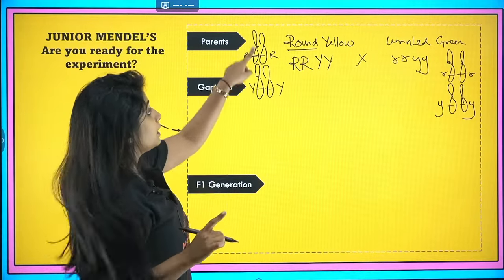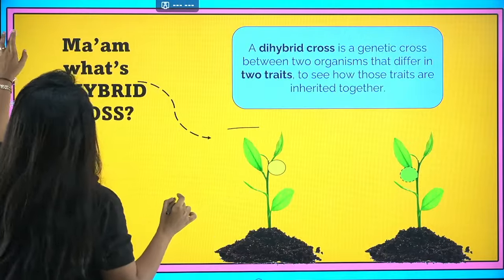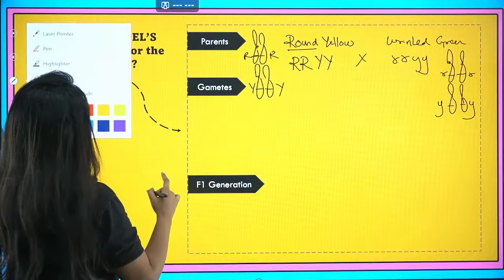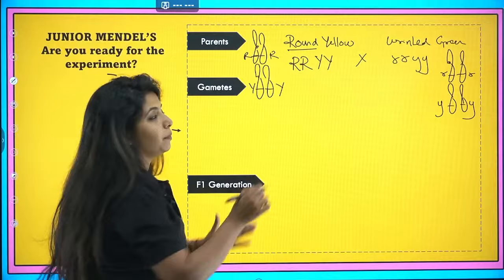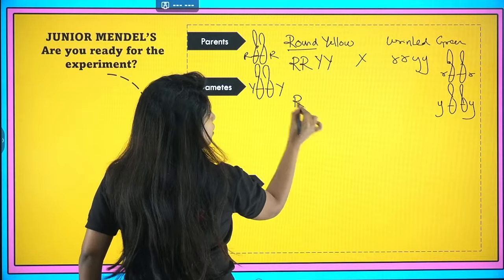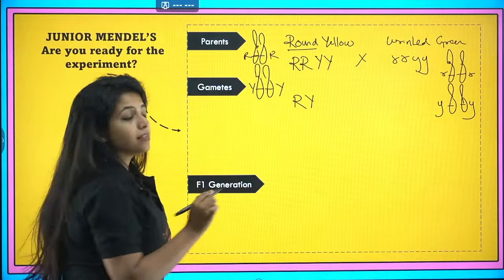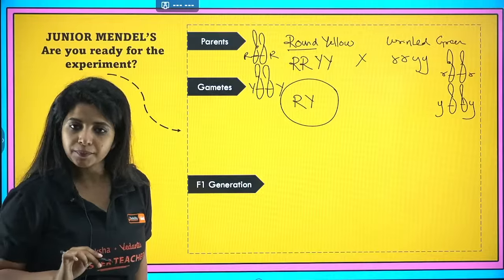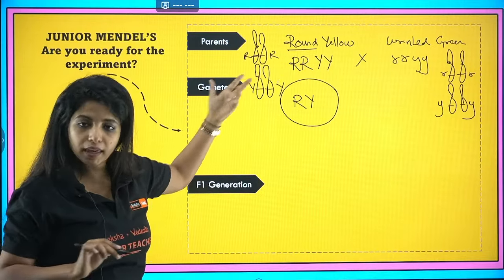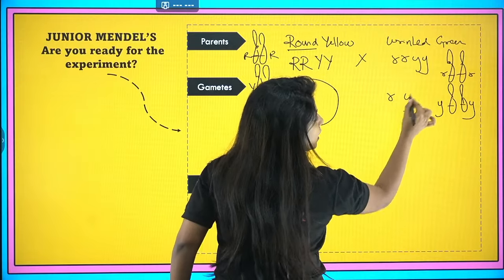From this particular pair, that is capital R, one is going to come down into a gamete. Suppose capital R went. From the other pair, only one can go, and it's capital Y. That means I have a gamete with capital R and capital Y. Similarly, I would have small r and small y from the other parent.